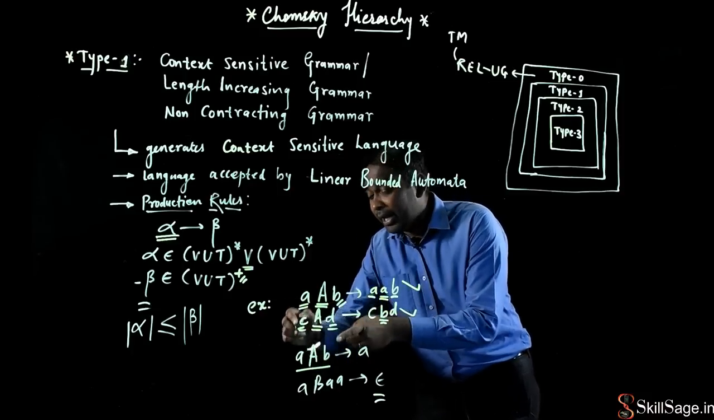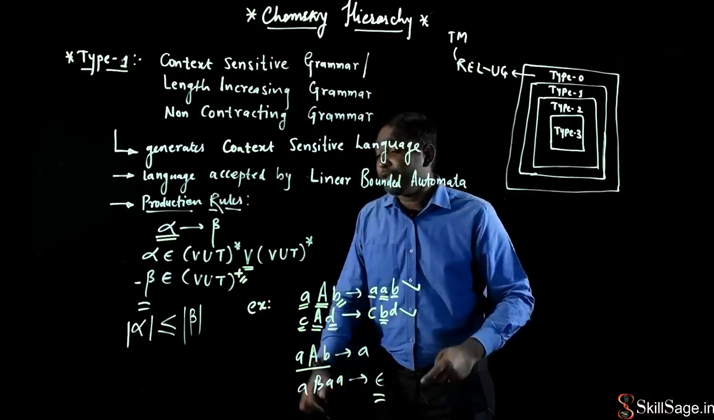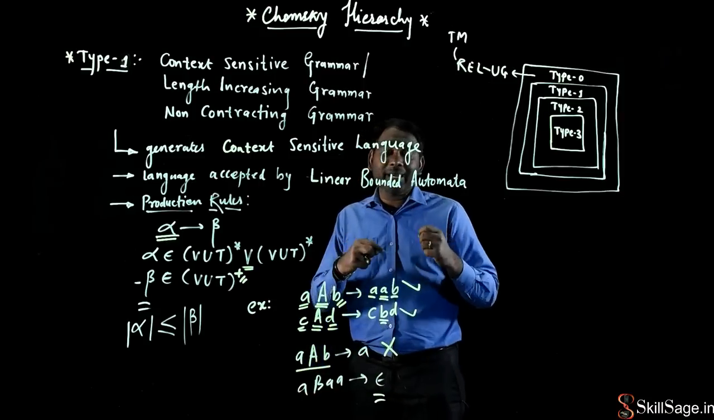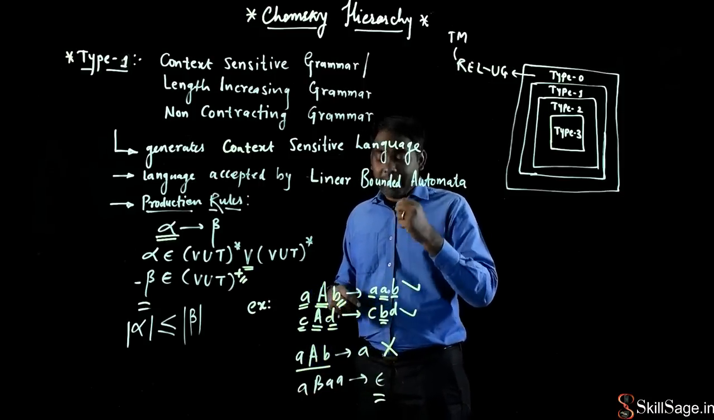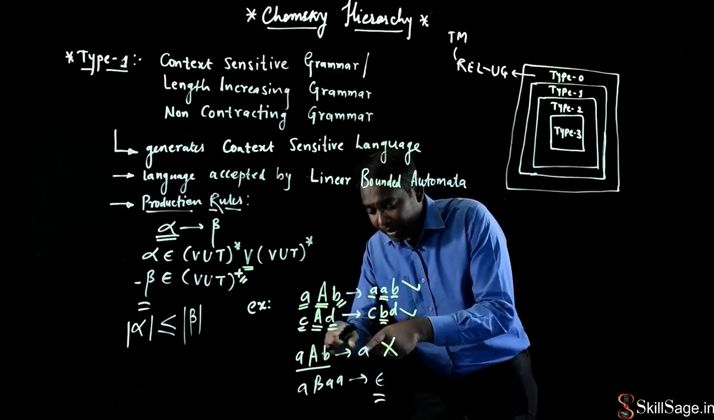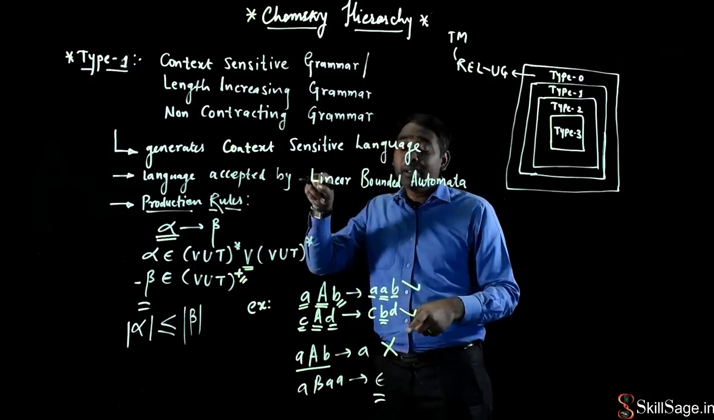That means what? Length of alpha कितना है मेरा 3. But what is my length of beta? Length of beta है मेरा 1. So this is violating this third property क्योंकि मेरा beta का length क्या चाहिए? Beta का length should be greater than or equal to length of alpha. So even though this particular grammar was valid in type 0, it is invalid here in type 1.